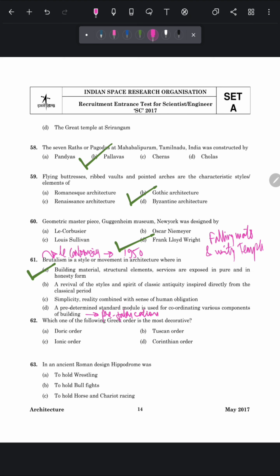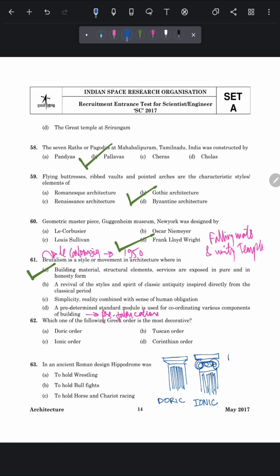Which one of the following Greek orders is most decorative? So friends, there are mainly three kinds of Greek orders. The first one is Doric, which is the simplest Greek order, and it looks like this. Second is Ionic order, and it is slightly more decorative than the Doric order. It has a scroll at the top. The rest of the column is very similar to the Doric order.